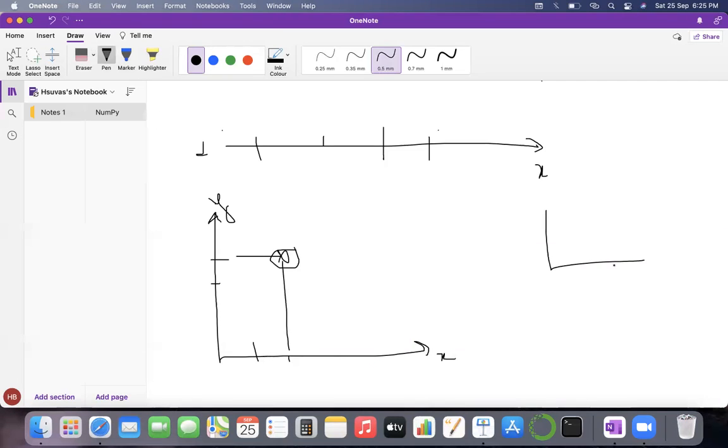And if you want, I can draw it three-dimensional for you also. This is called three-dimensional because we are considering x, y, as well as z. One object will be represented from this point: the distance from here, the distance from here, as well as the distance from here also. So this kind of values will have 3 values.